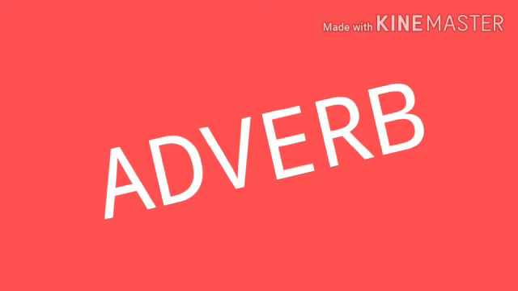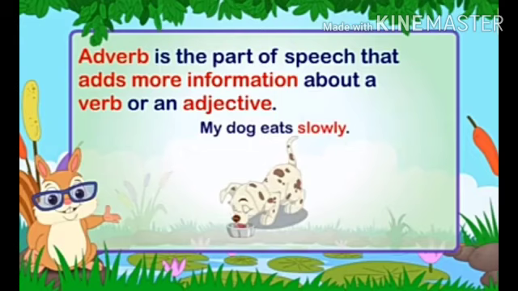Now students, let us go to the next point, that is adverb. Now what is an adverb? Let us see. An adverb is the part of speech that adds more information about a verb or an adjective. The verb is eats. My dog eats slowly.